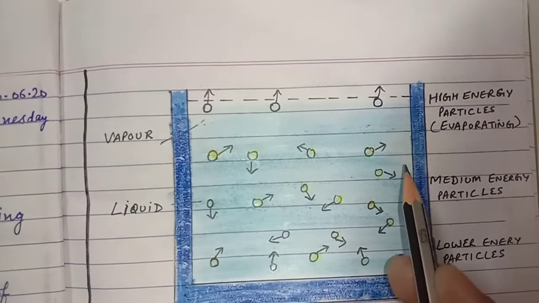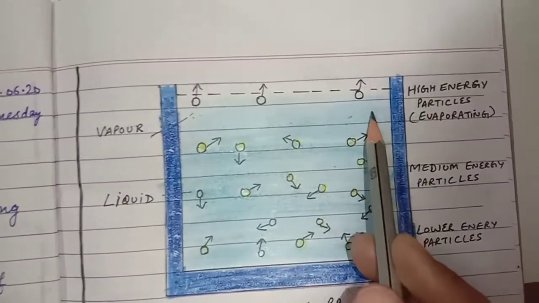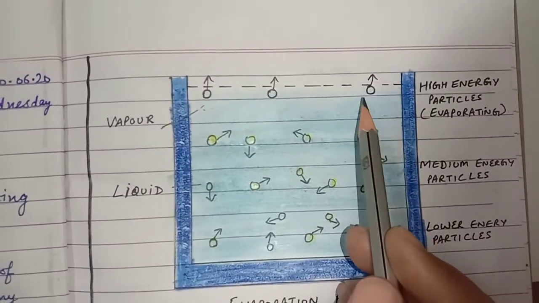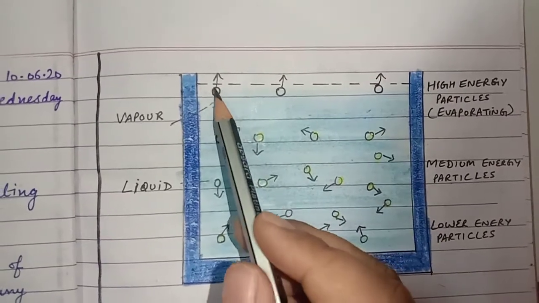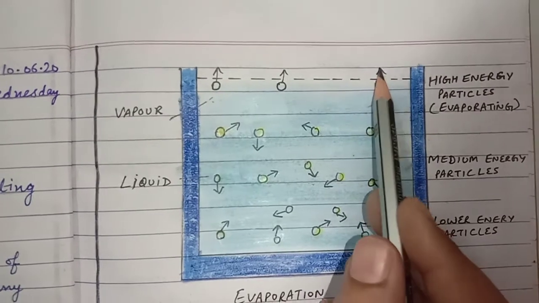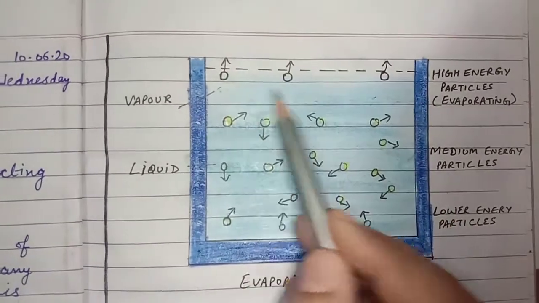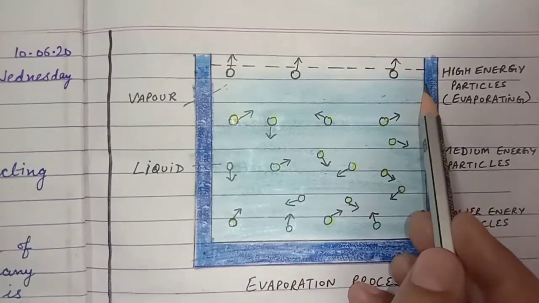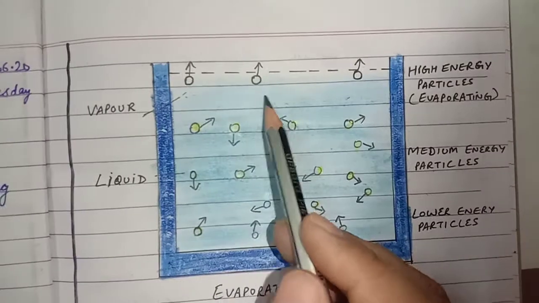And the particles having high kinetic energy will be at the top of the beaker. That is why they will try to escape out from the beaker, and they will escape only from the surface of the liquid. That is why we also say that evaporation is a surface phenomenon.